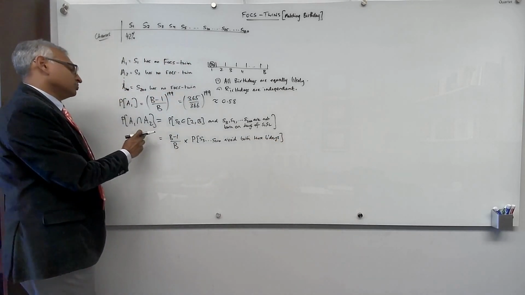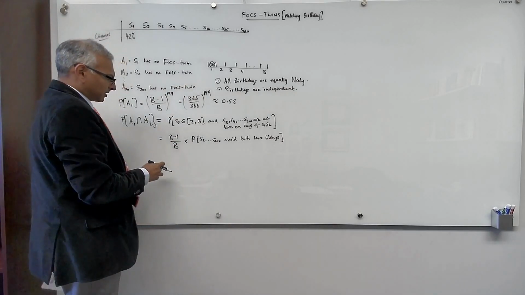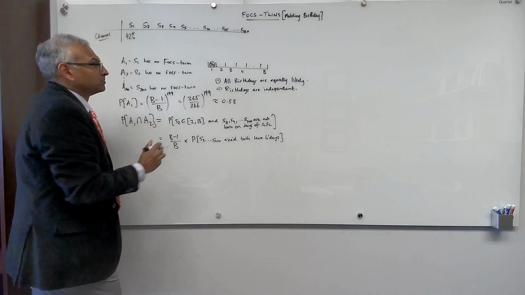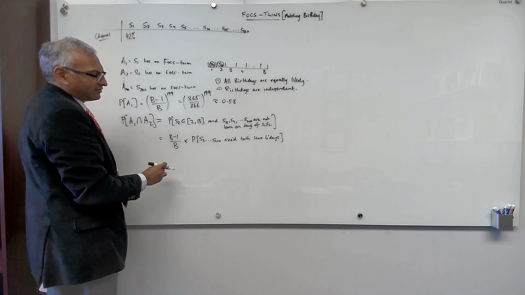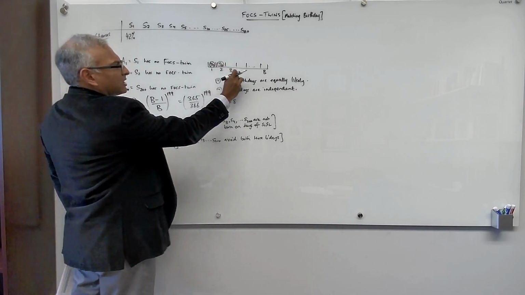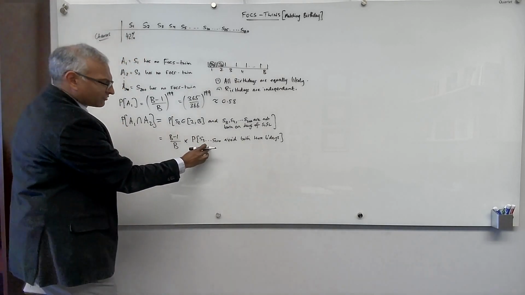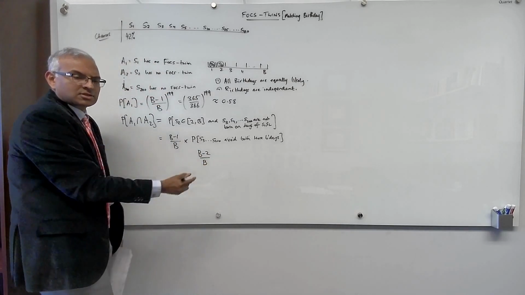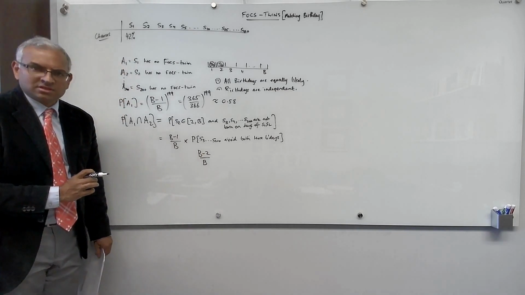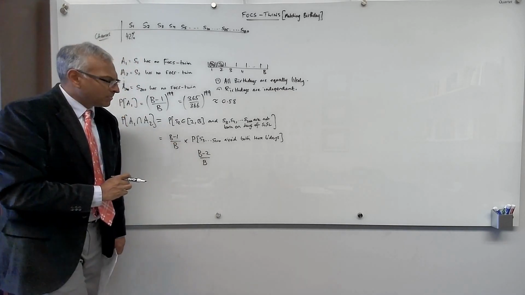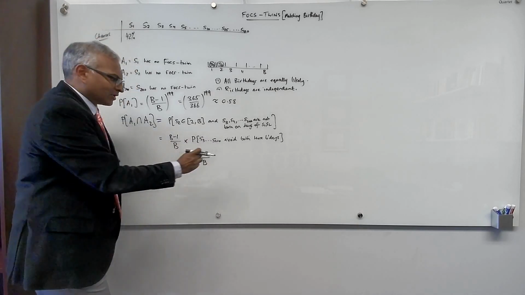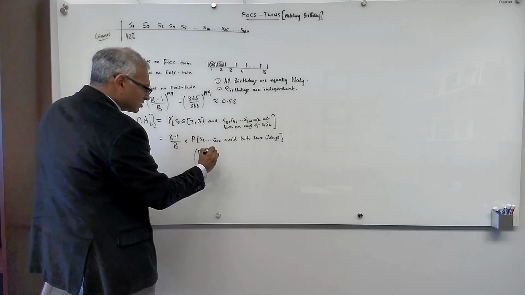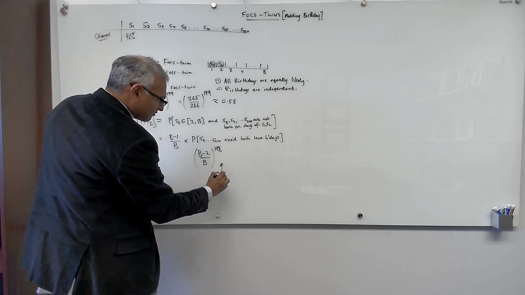Okay, but now, student 2 has to be born on Sunday, let's say September 11th. And so we might as well label that day day 2. So student 2 is born on day 2, and that leaves the remaining students, up to student 200, b minus 2 days on which they can be born. So each of them will be born on those b minus 2 days with probability b minus 2 over b, because they have b outcomes in the sample space, and the number of outcomes in the event that we are considering is b minus 2. And since there are 198 of these students, we have to multiply 198 of these by independence. So this is going to be this raised to the power 198, and that's from independence.